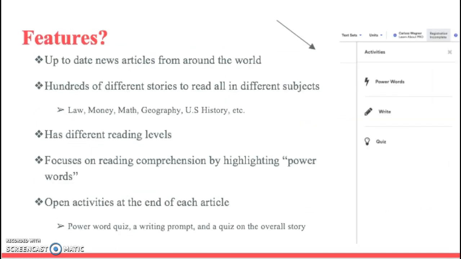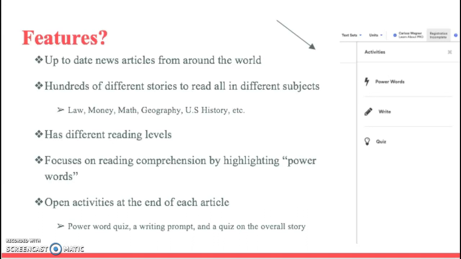There's also a lot of features. There's up-to-date news articles from around the world. There's hundreds of different stories to read in all different subjects, like I've discussed before. It has different reading levels from 2nd grade to 12th grade. It focuses mainly on reading comprehension, and you can see on the right it does that by giving you activities to read or to do throughout the presentation.